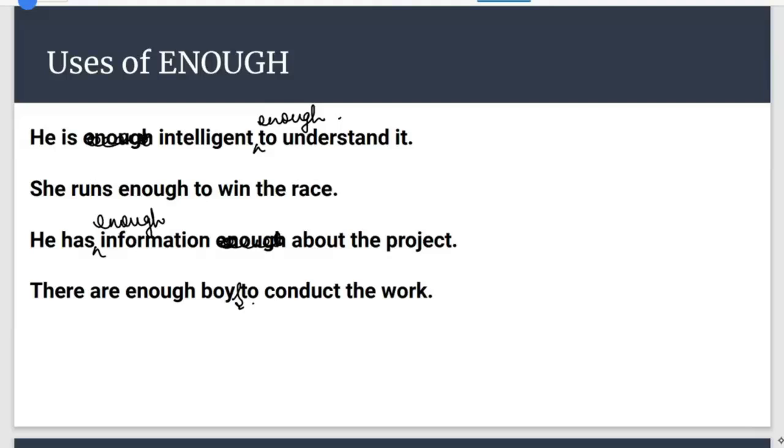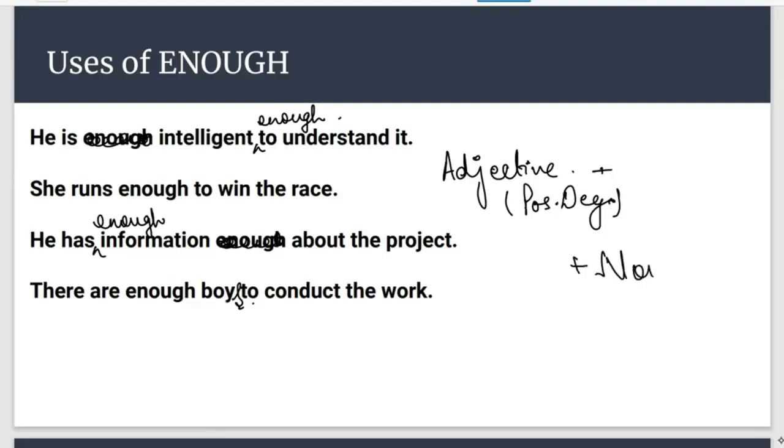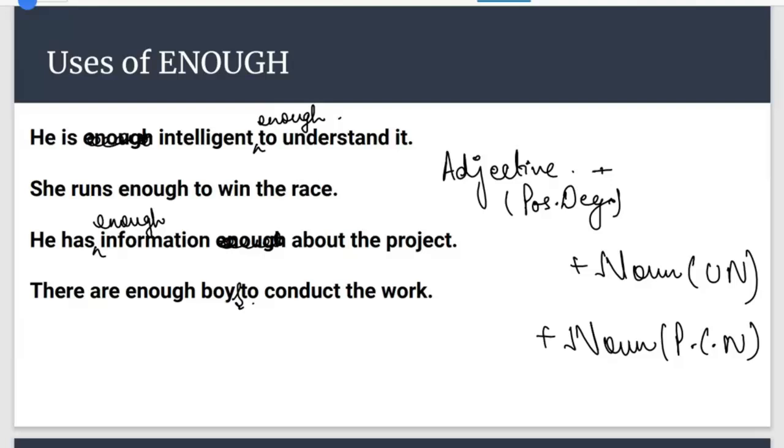Whenever this adverb enough is used with an adjective, it is used with the adjective's positive degree. This word enough can be used with a noun as well. It can be used with an uncountable noun or with a plural countable noun. Do remember, enough is not used with a singular countable noun. Either it is used with an uncountable noun or with a plural countable noun.